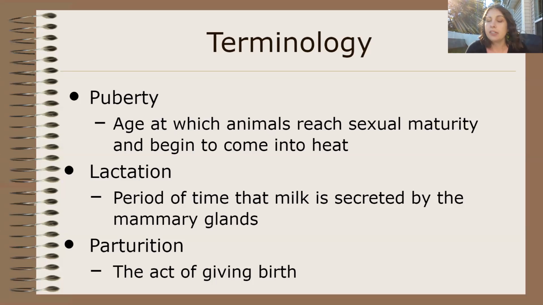Puberty is a term that most of us should probably know, because humans, we also go through puberty. Puberty in animals is when the animals reach sexual maturity, meaning they are able to breed. The female is able to have babies, the male is able to make babies. They're not born ready and able to do that. They have to slowly mature, and then they hit puberty and they're able to be bred.